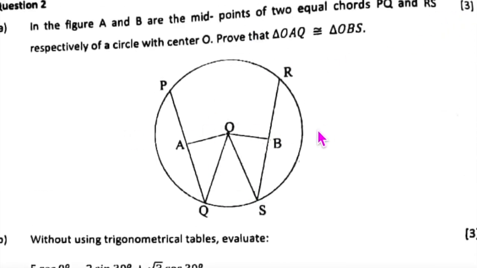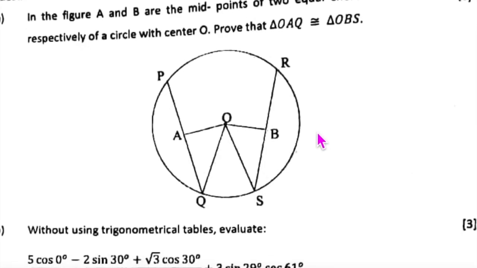If you were stuck, you could have said we solved it this way, but also the sides OQ and OS would be equal because they are radii of the same circle, right? So if you had said this equal to this, excellent. We already wrote this, and you can say this is equal to this also.